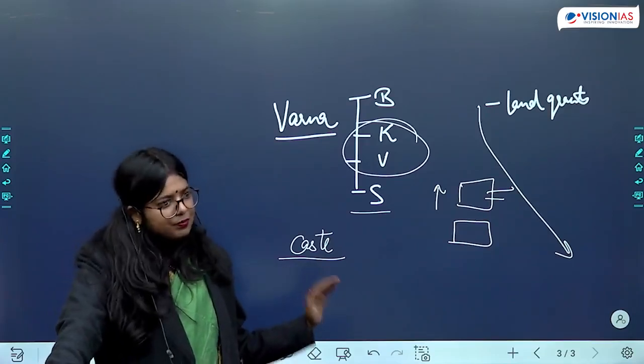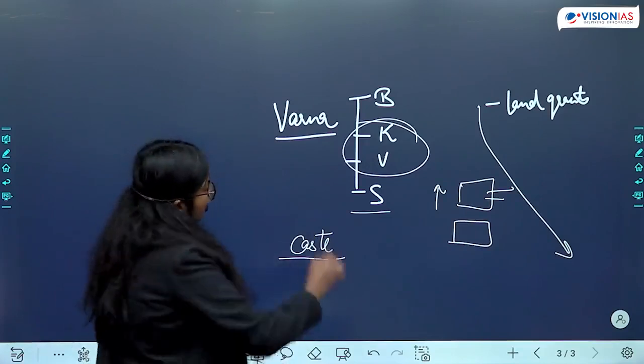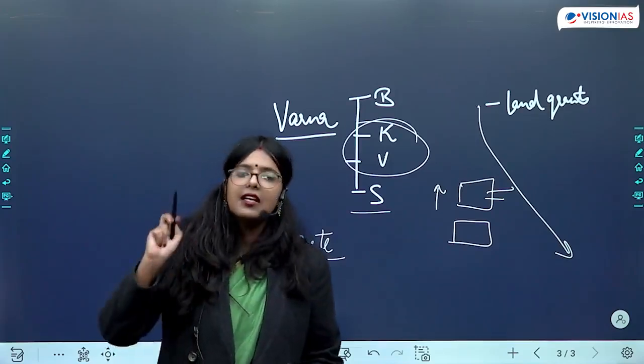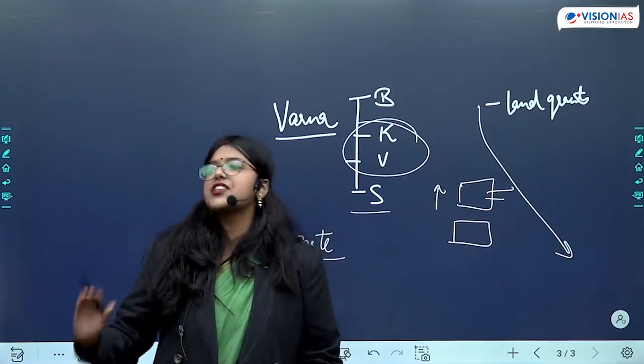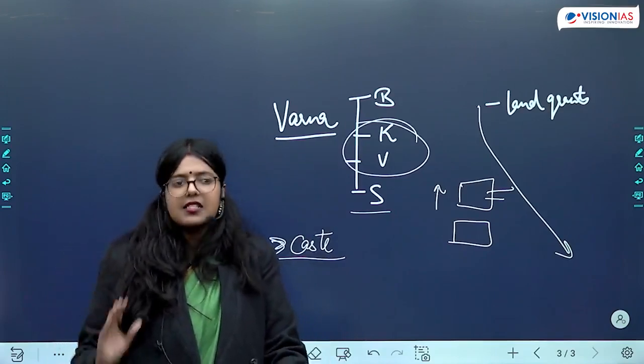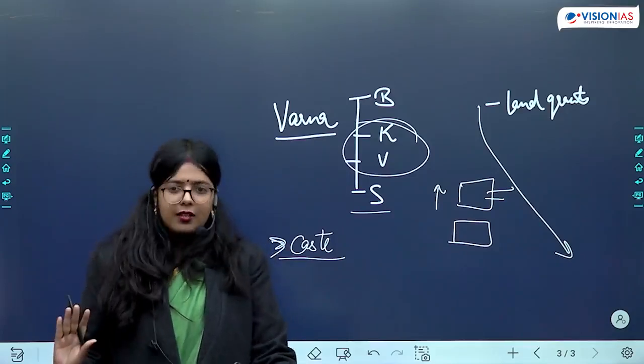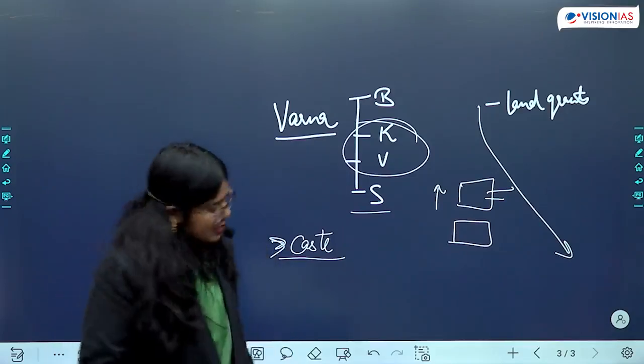Is this clear? So remember this formation of various castes. Caste system existed. Here what is happening? Proliferation in the number of castes. Various subcastes are also being formed. Is this much clear? So remember this.